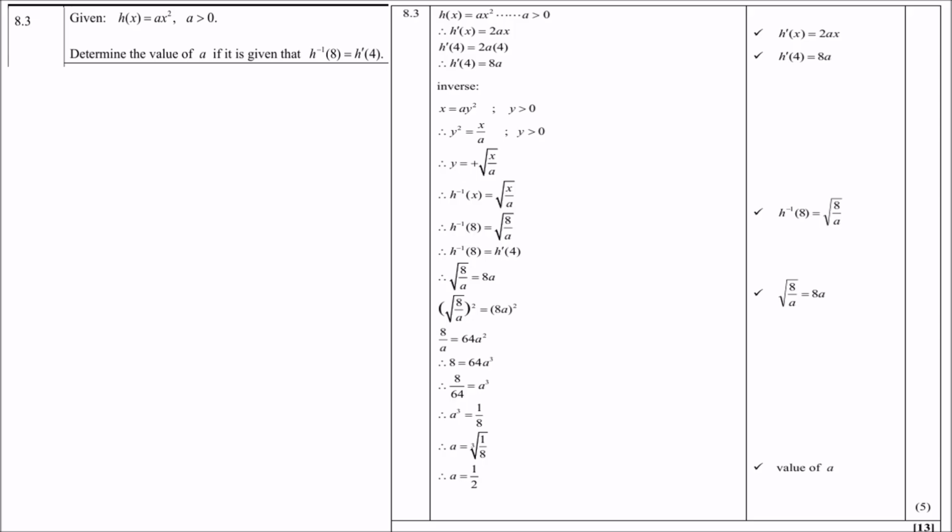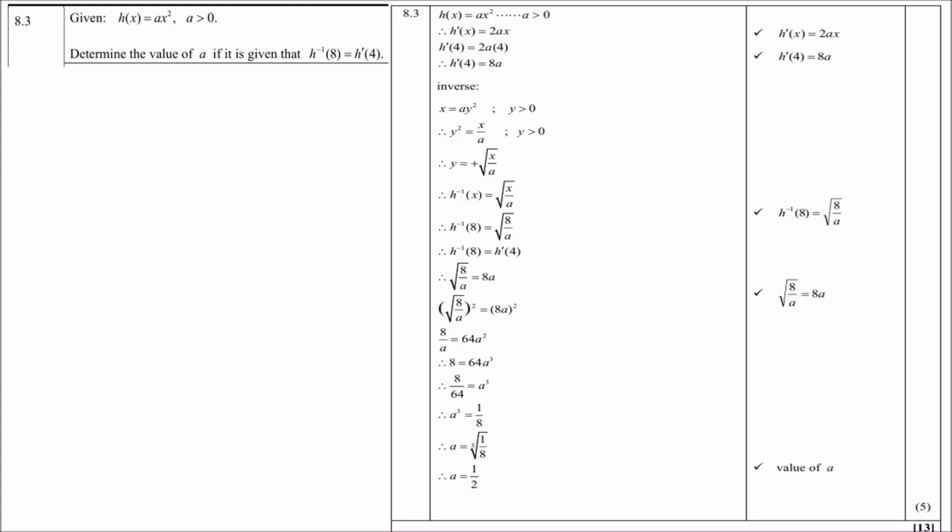Then the inverse, remember how do we do inverses? x becomes y and y becomes x. So you switch the x and y values. Do that first, and then again make y the subject. So you get the square root of x over a, and we say positive, right? And then we replace x with the 8, because remember inverse deals with 8. Right, and now you can equate the two equations. Remember, they say they are equal. So therefore, 8a equals the square root of 8 over a.